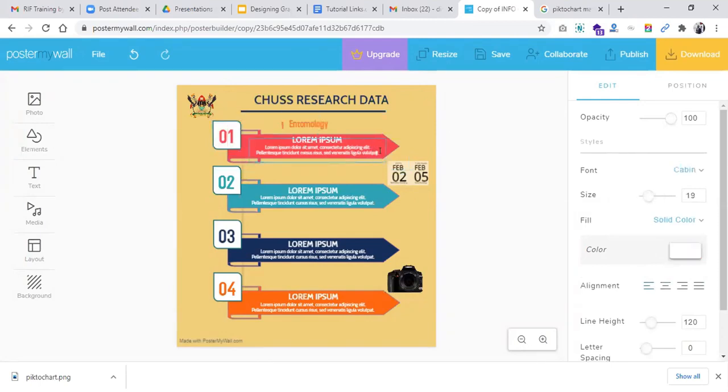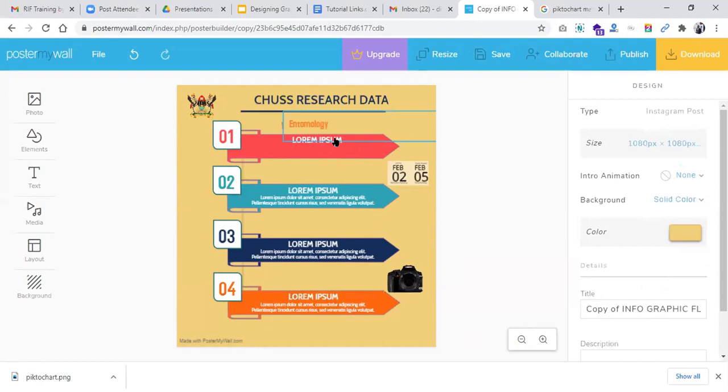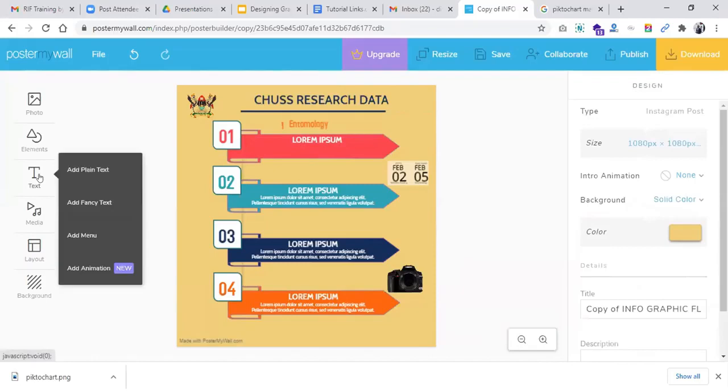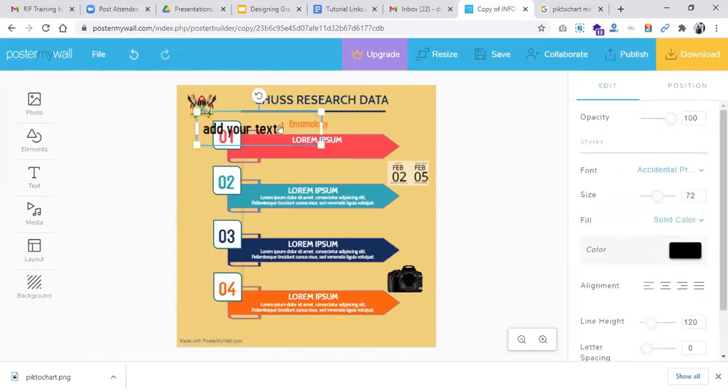Then we also want to edit the text in here. And this was also separate. So you can also add in your own data. You can add in your text. Bring it here.